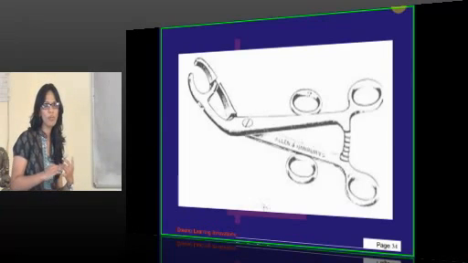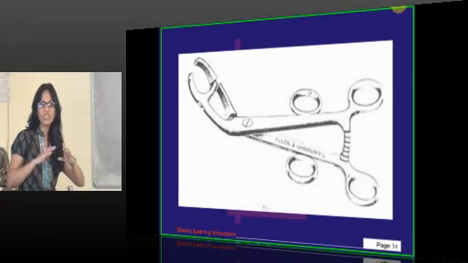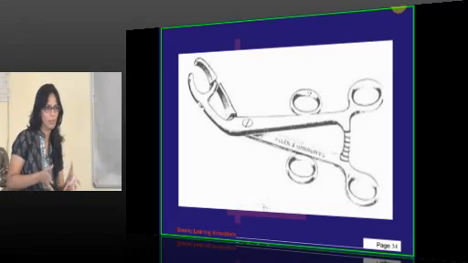While performing myomectomy, we can use vasopressin. Vasopressin belongs to which drug group? ADH, I think it is the ADH group. So this vasopressin we just inject over the myoma, which will decrease the blood supply of that myoma.